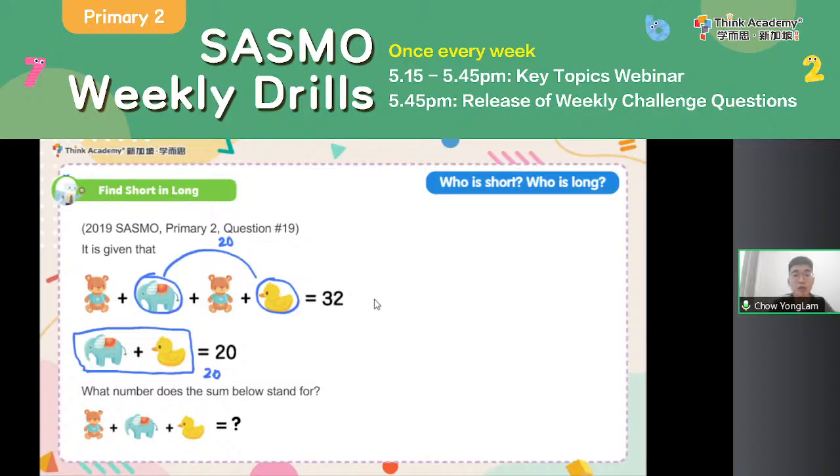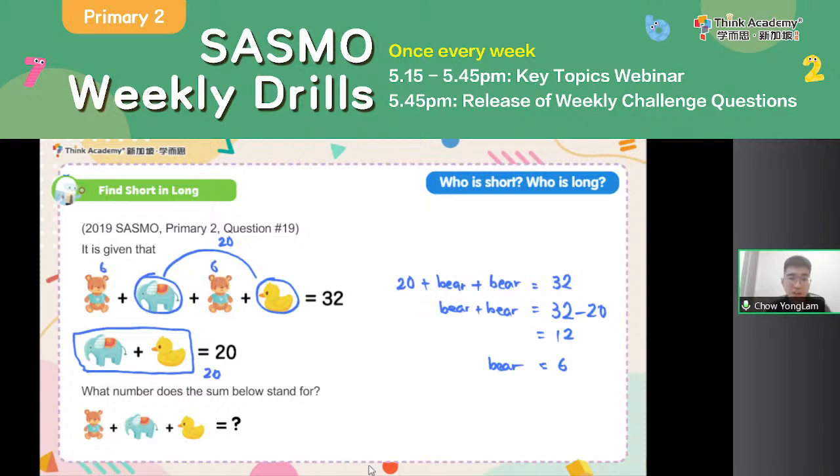So now what we have is we replace the elephant and duck with 20. Then we still need to add up with bear. But take note, it's not 1 bear, but 2 bears. So 20 plus bear plus bear is equal to 32. So can you find out what is the value of 1 bear? We need to find out what is bear plus bear. It's just a part of 32. So I take away 20 from 32 to get 12. So bear plus bear is 12. 2 bears is 12. Can you tell me 1 bear is how many? 1 bear is 6, right? So we know a bear is 6.